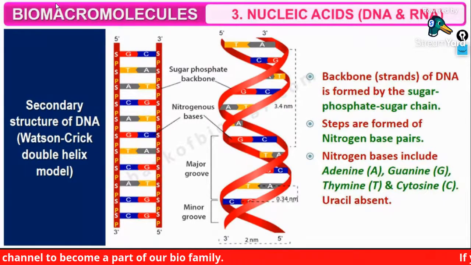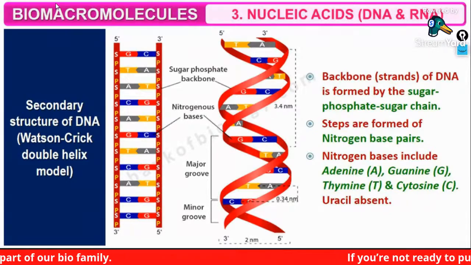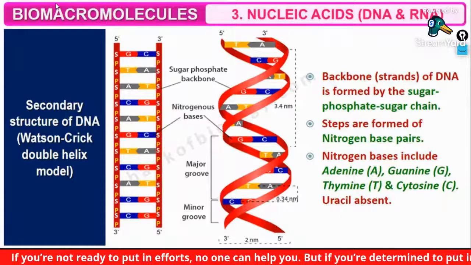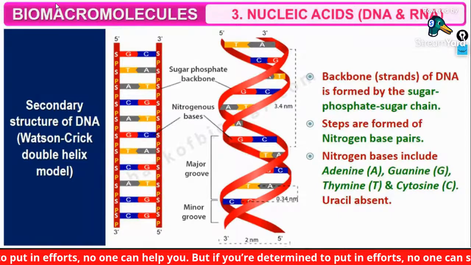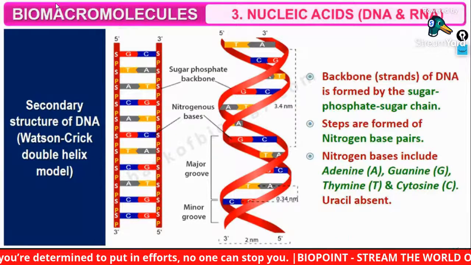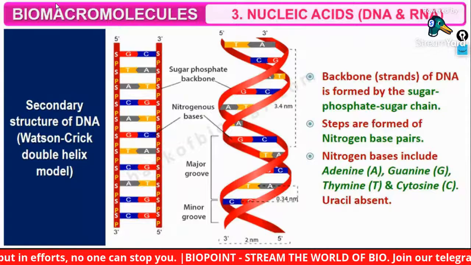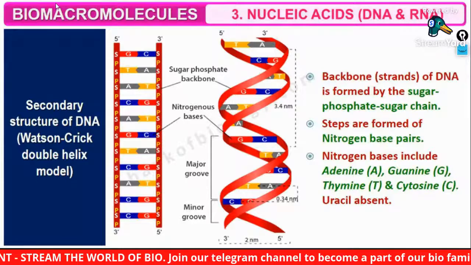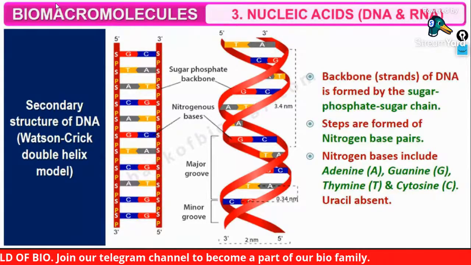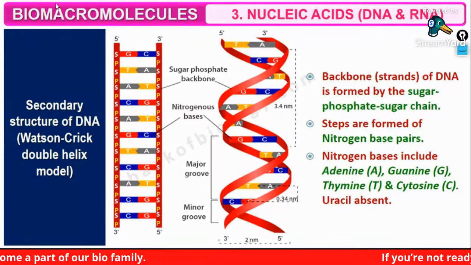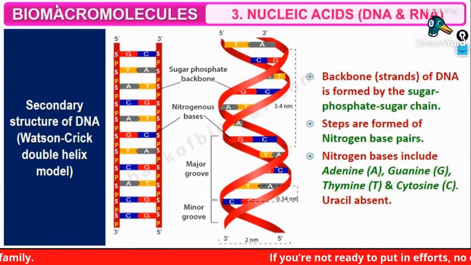The backbone question is very easy and simple, but a difficult thing to remember for everybody. You easily forget those things. So the backbone of a DNA is formed by the sugar phosphate bond, whereas the steps are formed by the nitrogen bases. I have already told you that RNA and DNA are two different things. DNA is a double helical structure, RNA is single stranded. Another difference is that DNA has the pyrimidine thymine, and RNA has uracil.